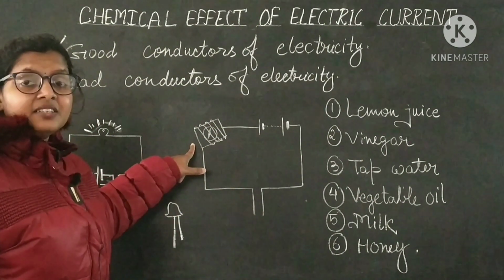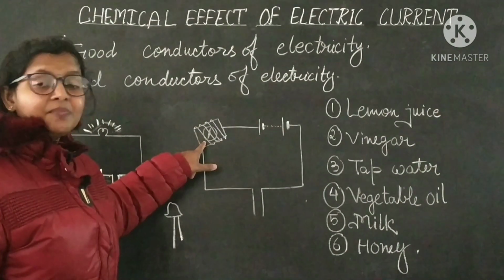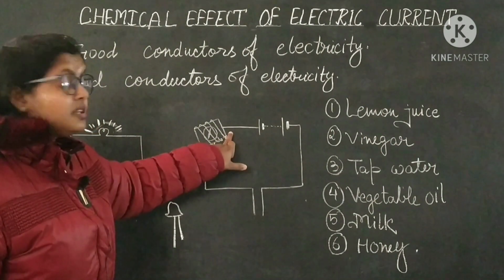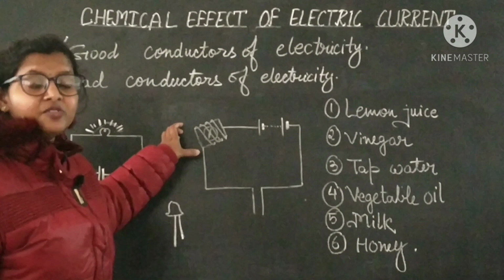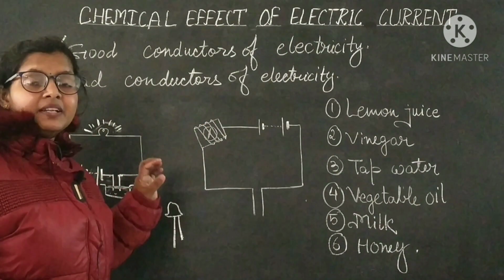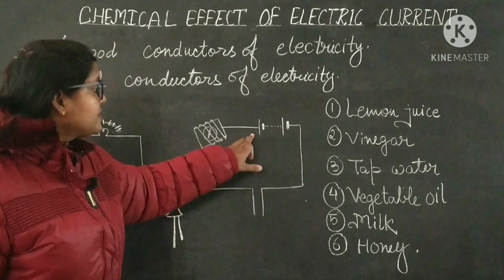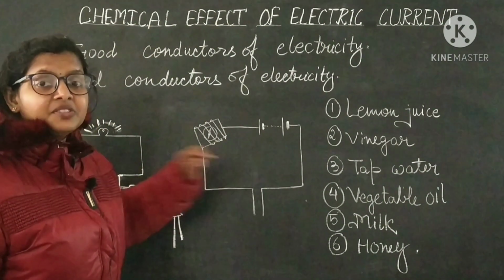It is shown here. Then wrap this connecting wire as a coil over this empty container, and then connect the circuit by connecting these two ends of the wire.